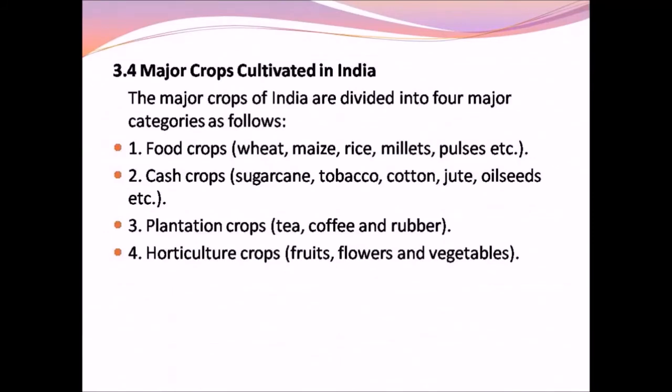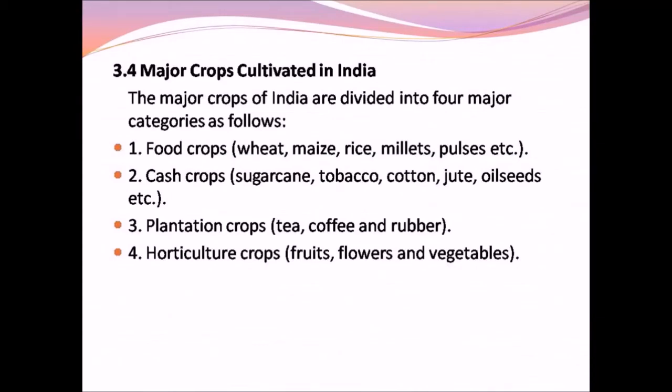Crops. Crops are living plants grown by farmers. Let us see the major crops cultivated in India. The major crops of India are divided into 4 major categories. They are food crops, cash crops, plantation crops, and horticulture crops. Food crops refers to the world's major food supply derived from plants. That is, the crops which serve as food to a person in their daily routine are called food crops.